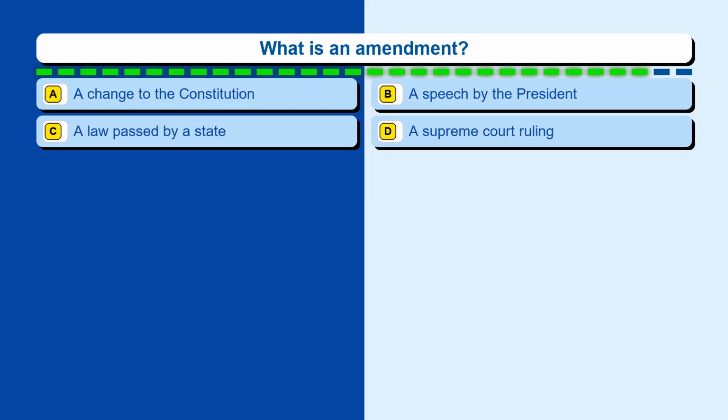Question 78. What is an amendment? Option A, a change to the Constitution. Option B, a speech by the President. Option C, a law passed by a state. Option D, a Supreme Court ruling.